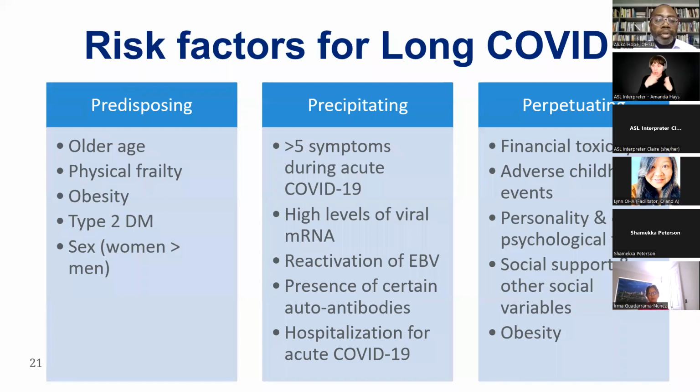And then for some people, there's just the presence of certain markers of autoimmunity, meaning that as a result of having the infection, you're seeing signs that the immune system is not able to recognize the difference between self and foreign. And so you see autoantibodies. Those people seem to be at higher risk of developing long COVID from the literature. But in terms of factors that people come into the illness with, whether it be older age, physical frailty, obesity, diabetes, women do seem to be at more risk for developing long COVID than men. We would call those predisposing factors, meaning they're not things that you can necessarily change, and yet it's important to acknowledge that they might put you at higher risk of developing long COVID.